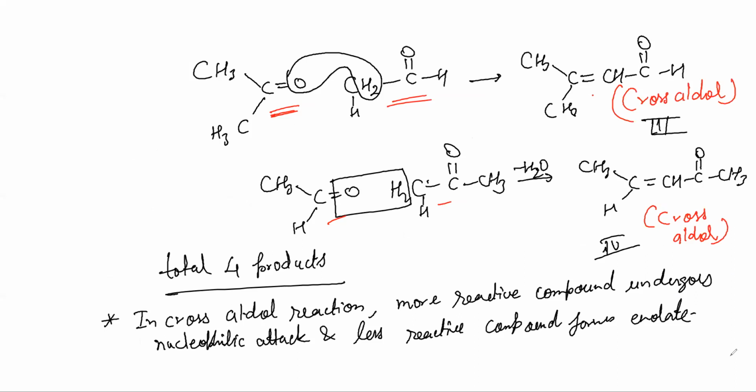By looking at this bottom definition, in cross aldol, more reactive compound undergoes nucleophilic attack and less reactive compound forms enolate in major. So can you tell me in which case it is happening, third or fourth? Less reactive is forming enolate and more reactive is under attack. Remember, whoever loses alpha hydrogen forms enolate.